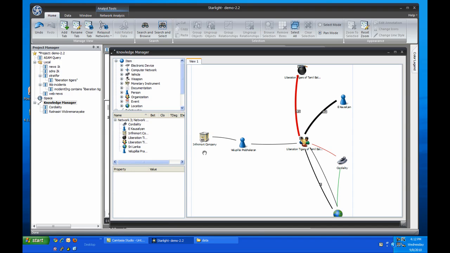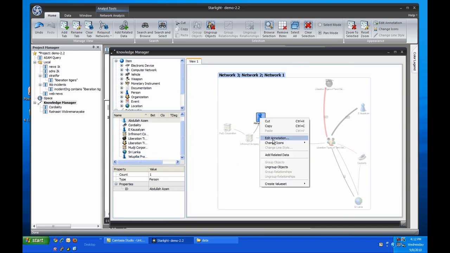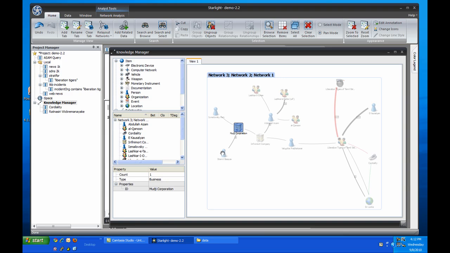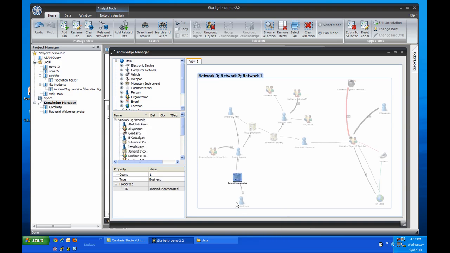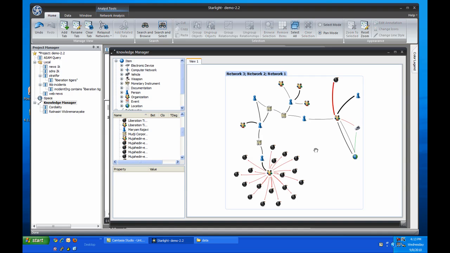To do this, I'll use the add related data command. We've gotten to both ends of this little network here, so let's clean it up and see what we've got.